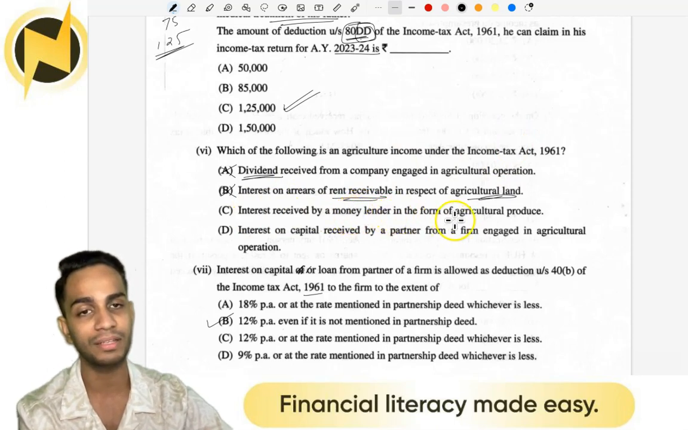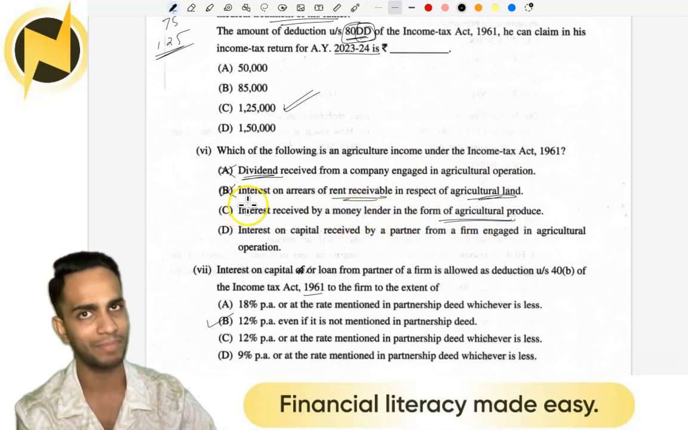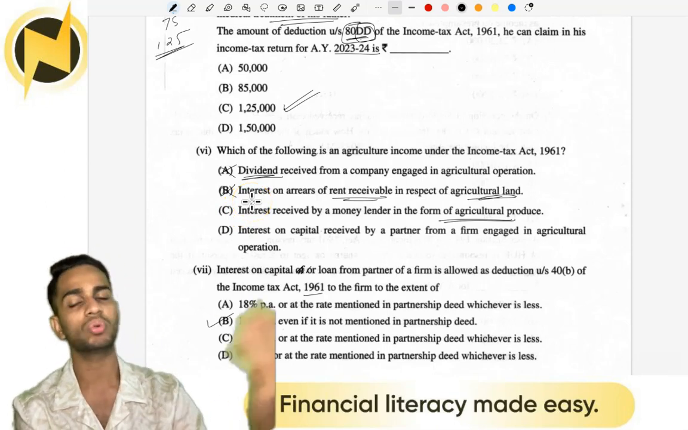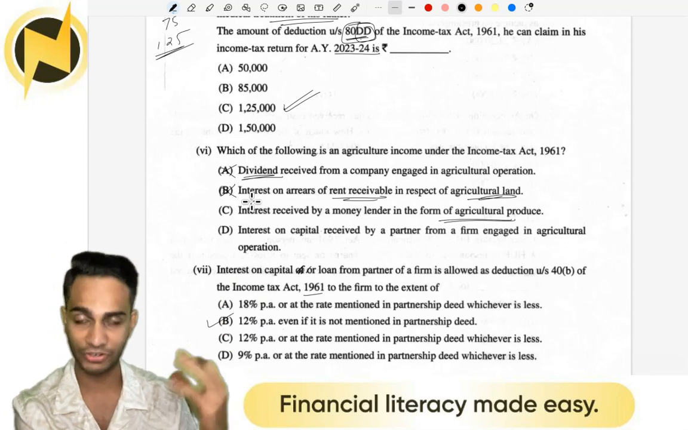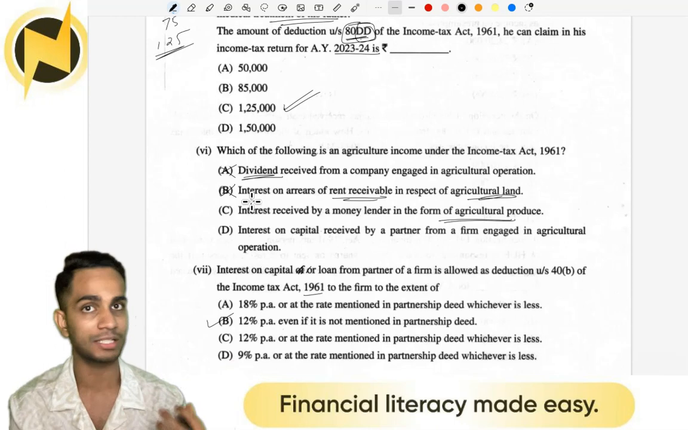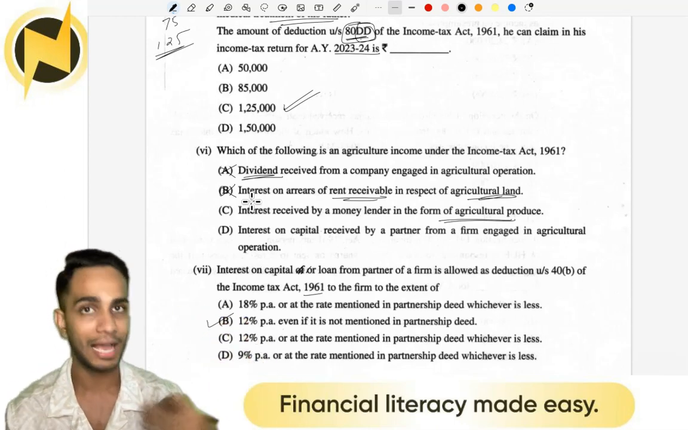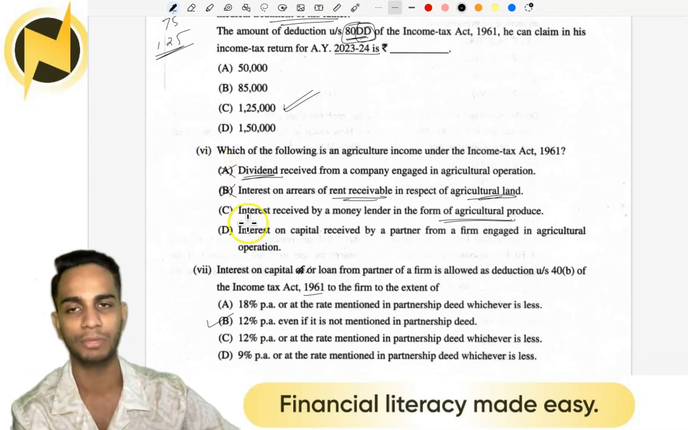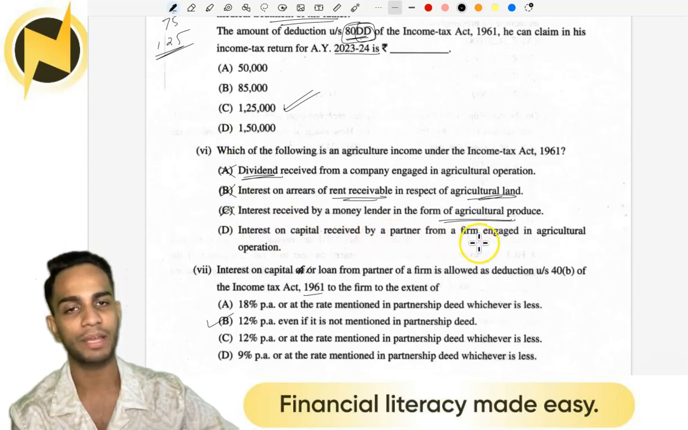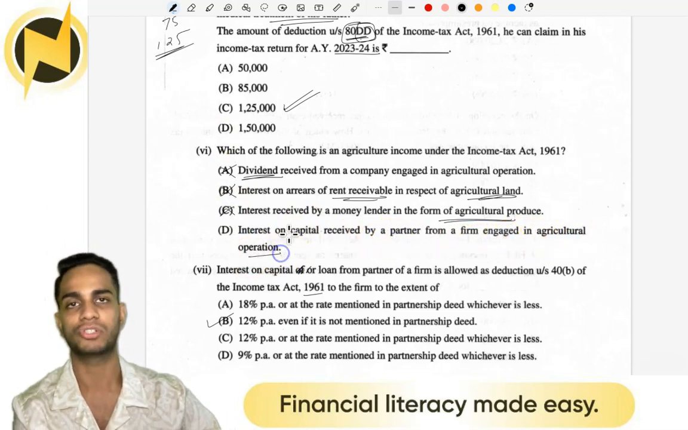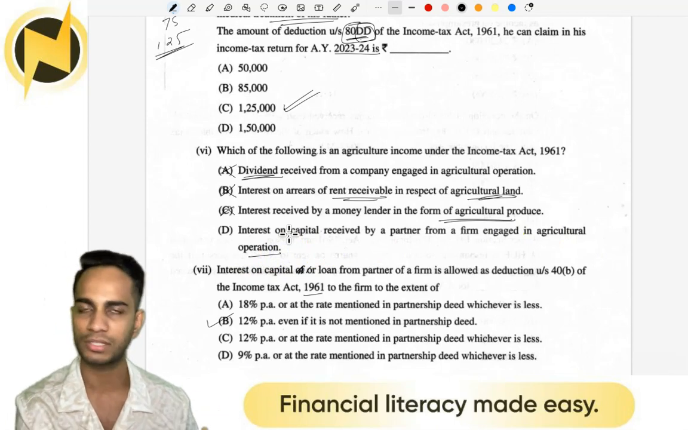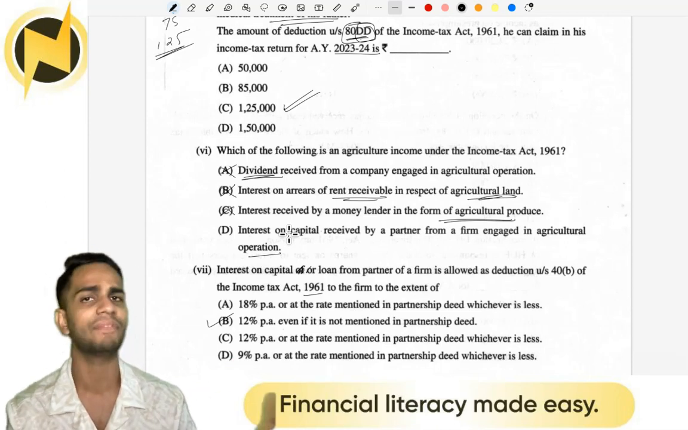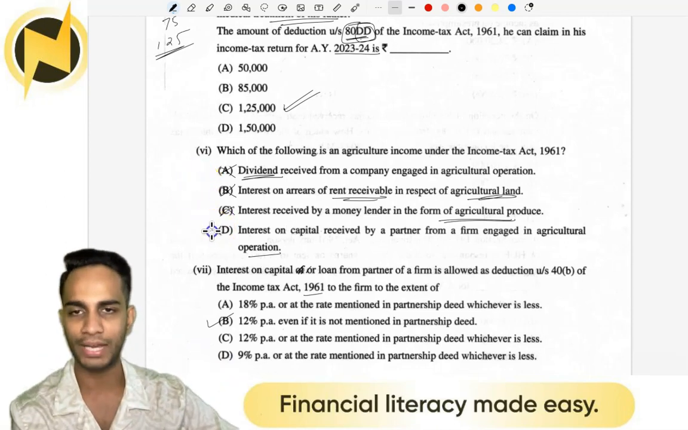Interest received by a money lender in the form of agricultural produce. So I am someone who gave money to someone on a borrowal basis. So I gave a loan to someone, and the person who took the loan from me paid me back his interest in the form of some of his produce. So I got a big sack of rice grain as my interest. Can I claim that this is agriculture, my interest is exempt? No, it will be taxable. Interest on capital received by a partner of a firm engaged in agricultural operations. So me and 3 of my friends start a firm and we do agricultural business. So we cultivate, we sell vegetables or whatever it is. We receive salary and we receive interest on capital. This will qualify as an agricultural income.